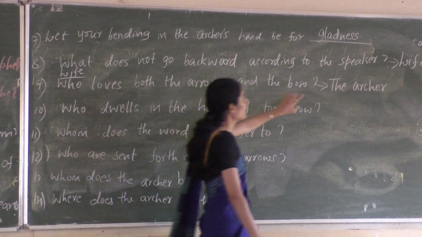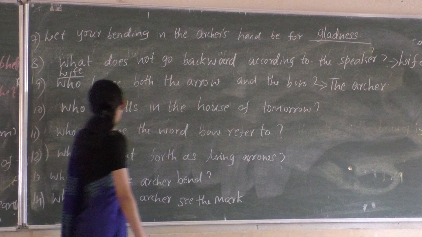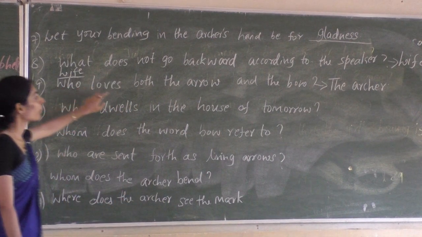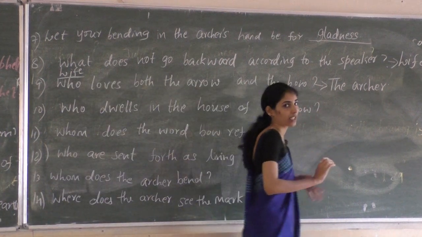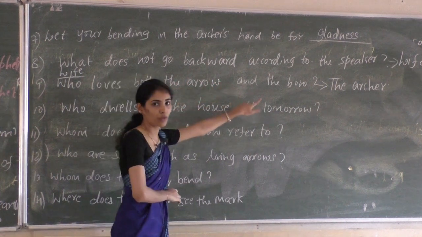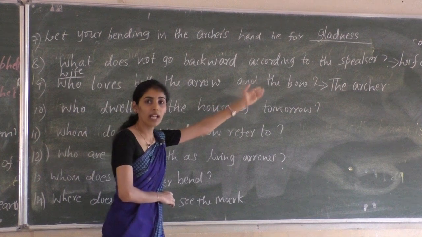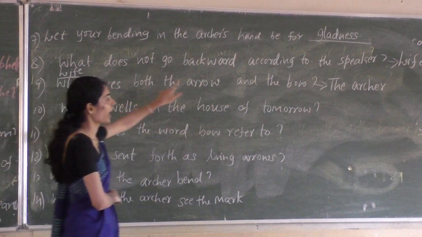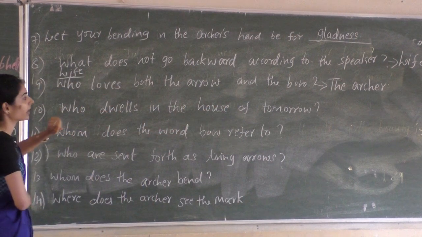In case in the examination you get a question like who loves both the children and parents, then you can write God. But here they have used metaphors, arrow and bow, for children as well as parents. So that is why you have to use the archer. For the 9th question, the archer loves both the arrow and the bow.